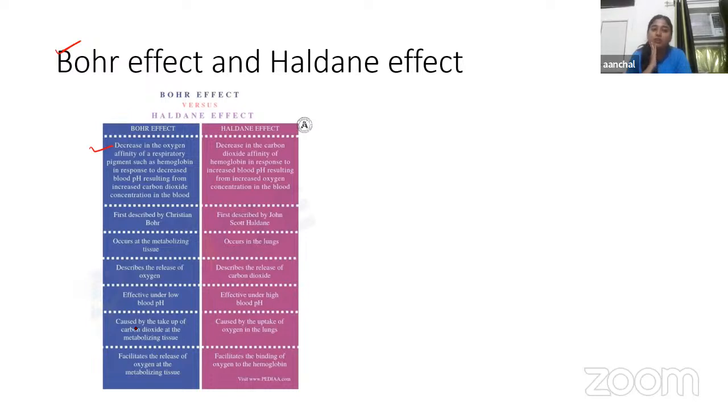The Bohr effect is caused by the uptake of CO2 in the metabolizing tissue, whereas the Haldane effect is caused by the uptake of oxygen inside the lung. The Bohr effect facilitates the release of oxygen in metabolizing tissue, and the Haldane effect facilitates the binding of oxygen to the hemoglobin. So these are the main points about the difference between Bohr effect and Haldane effect.